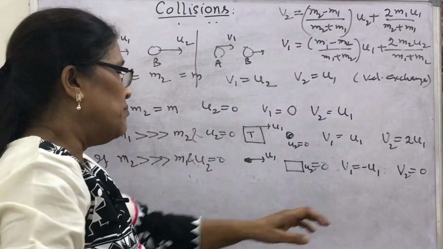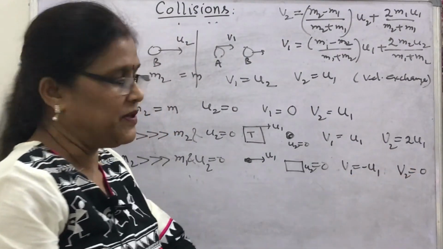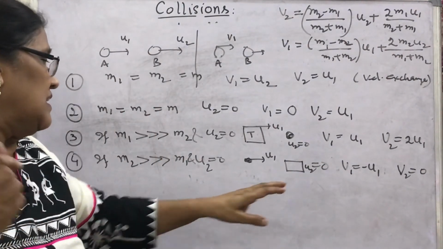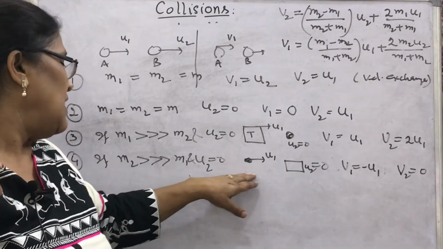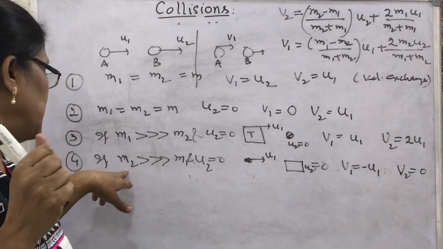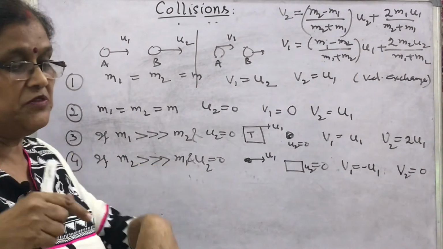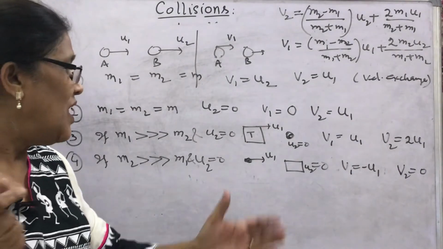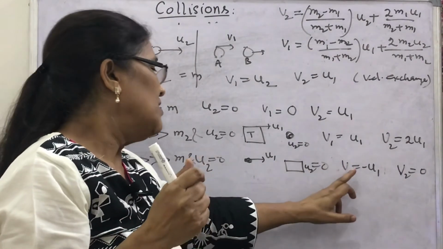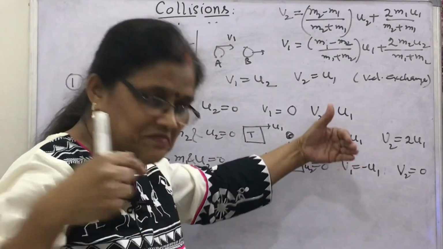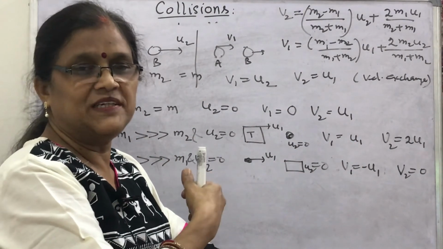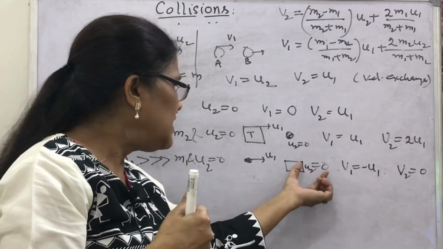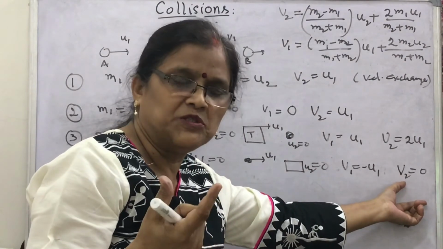What is the meaning of this result? A truck is standing, and a cyclist comes and hits the truck. The mass of the cyclist, m1, is very negligible compared to the truck's mass, the heavier object. After the collision, the cyclist may rebound in the opposite direction with the same speed, and the truck will remain standing. Earlier u2 was 0, after, v2 is 0.